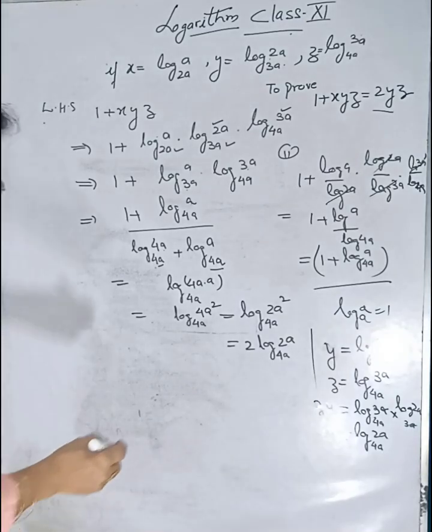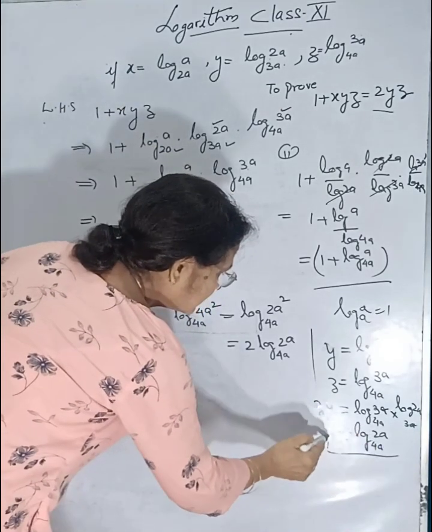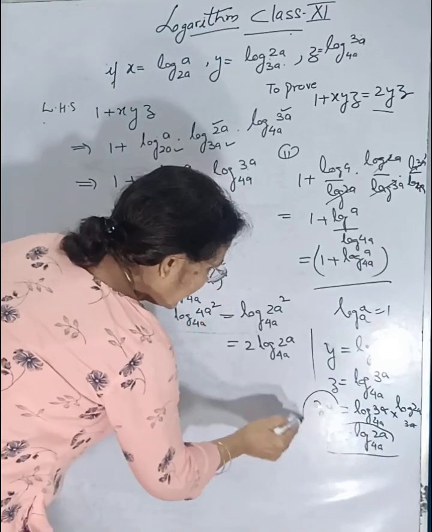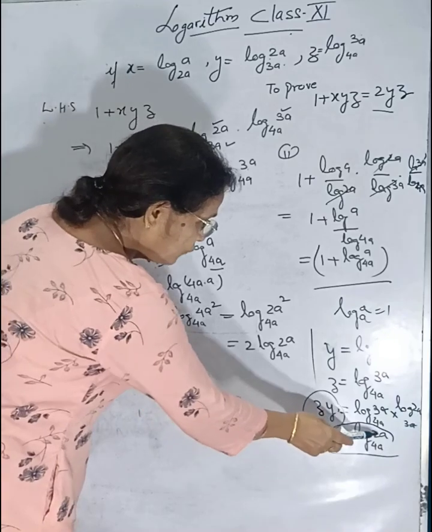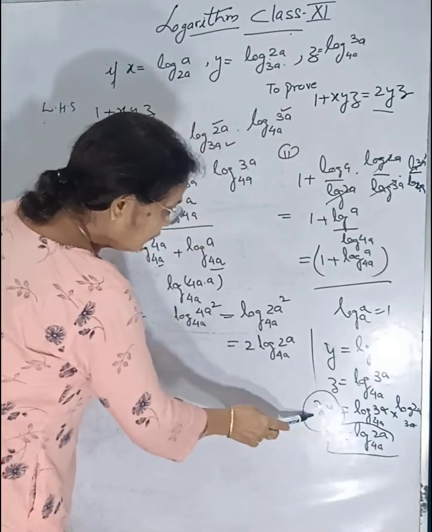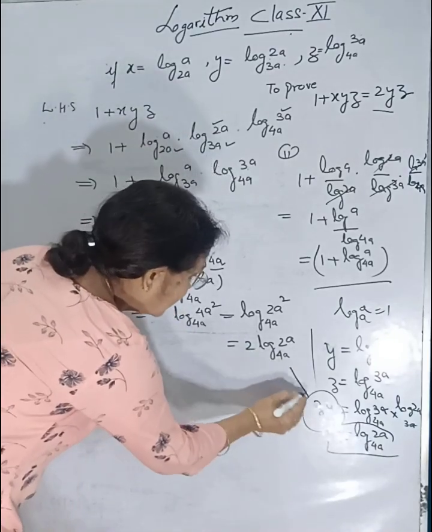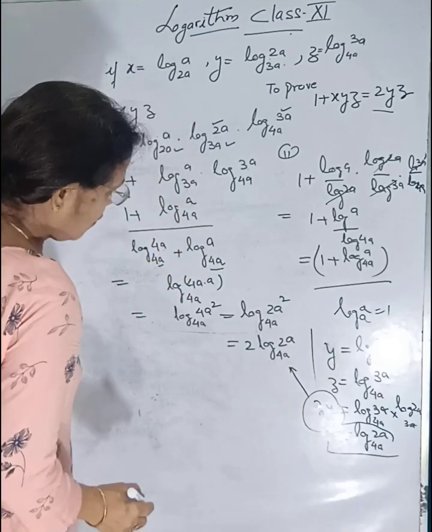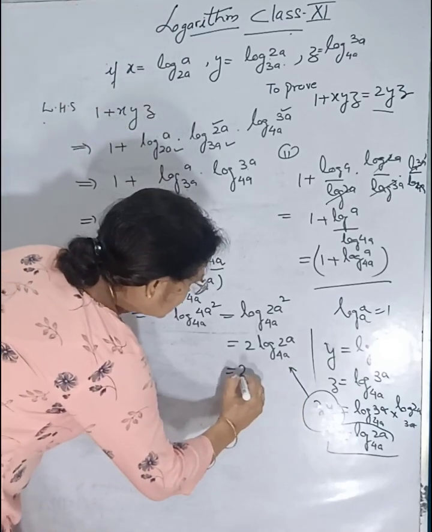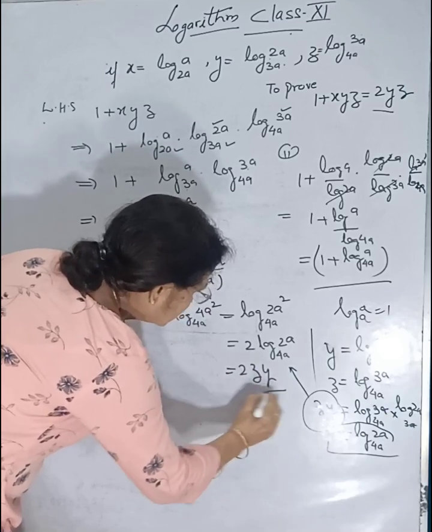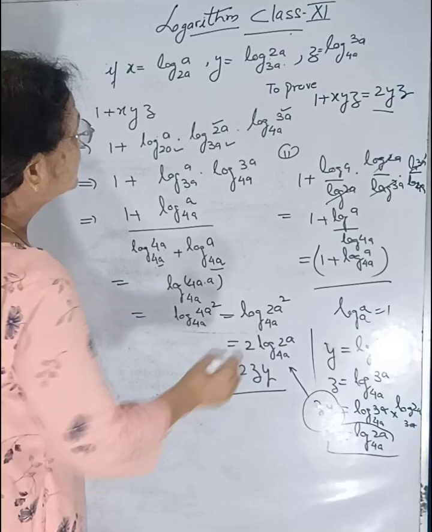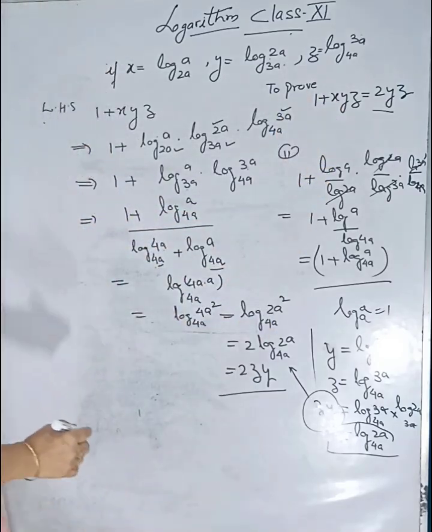Correct? It means in place of this we can write yz. In place of log of 2a with base 4a we can write yz. So this will be equal to what? Nothing but equal to yz. This is 2 into zy. This is proved.